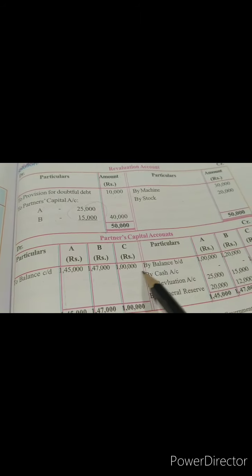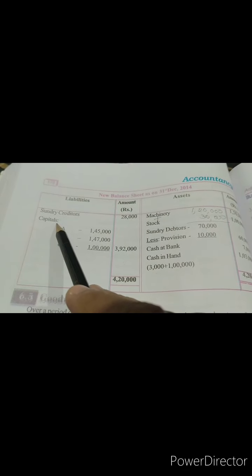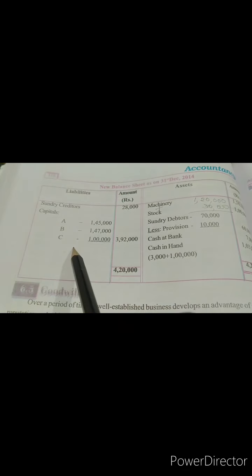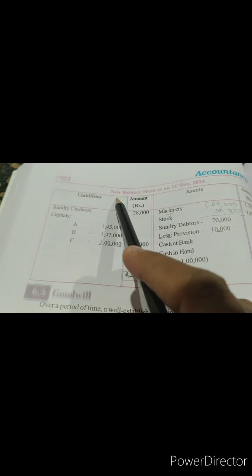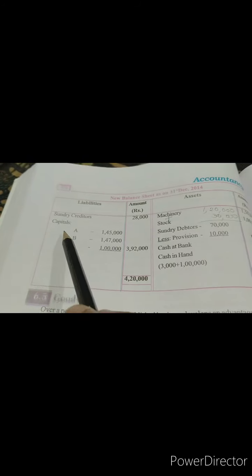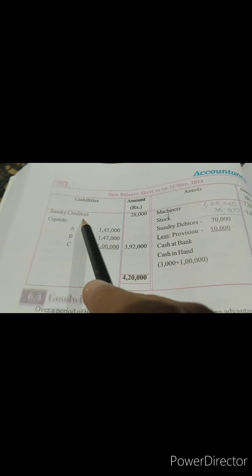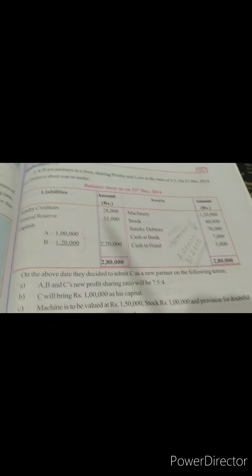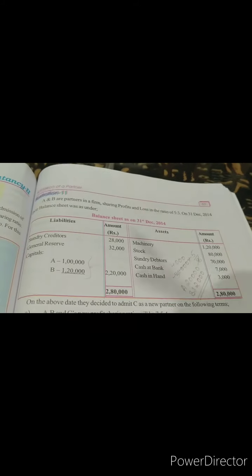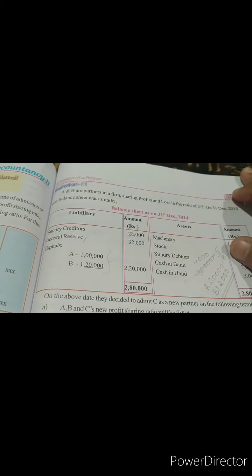Now this amount, where are we posting? We are posting in the new balance sheet under the heading of capitals. A, B, C. So to get the capitals which are to be posted in the new balance sheet, we are preparing partners capital account. How did we get this sundry creditors? We have taken it from the old balance sheet. We'll take everything written in the old balance sheet, the liabilities and assets, towards our new balance sheet, except this reserve amount.